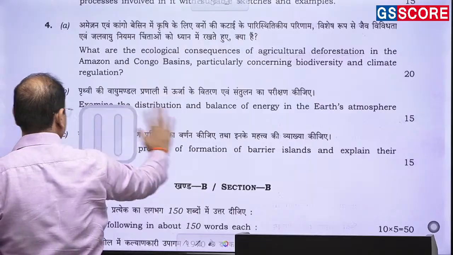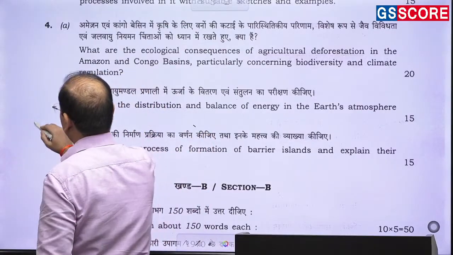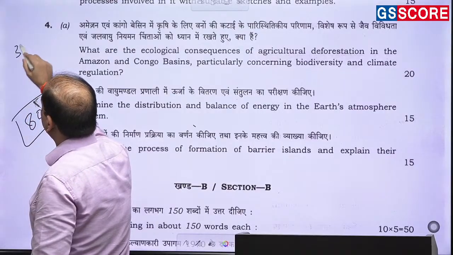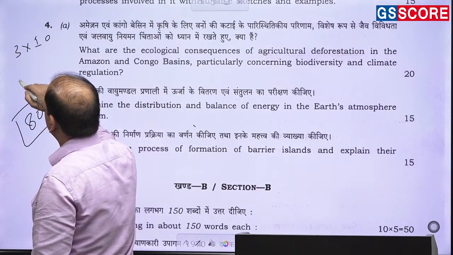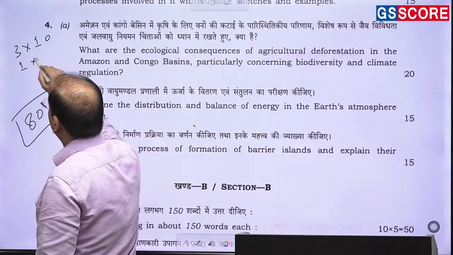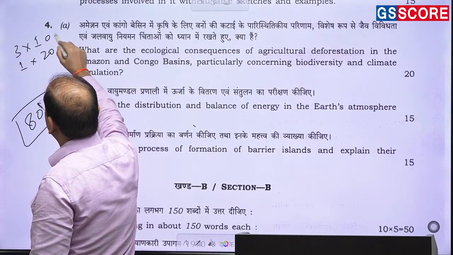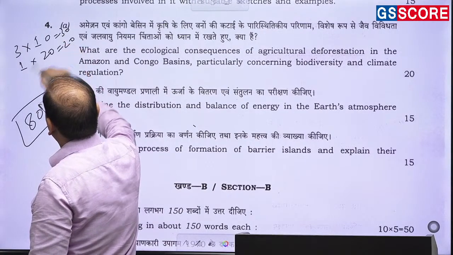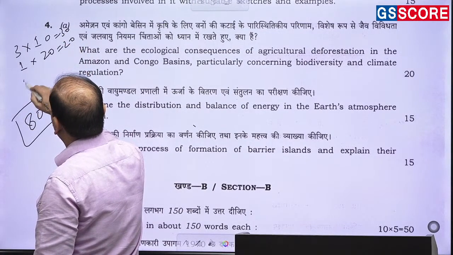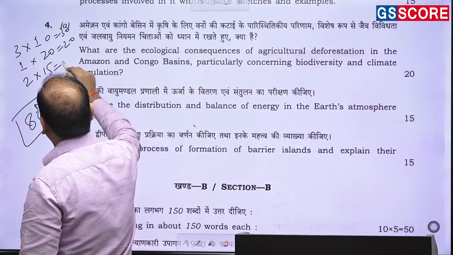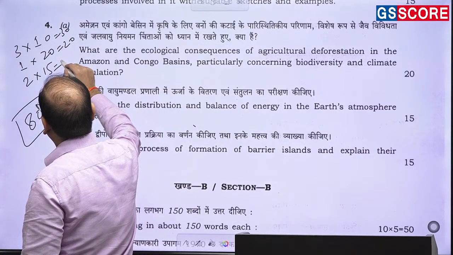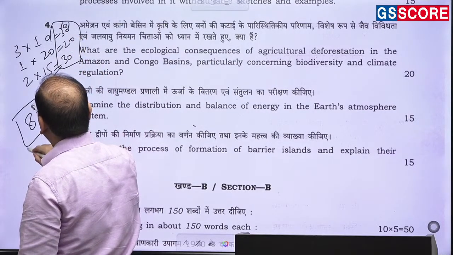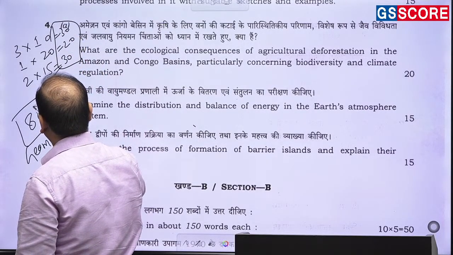If you include this also, then almost an 80 marks question has been asked: three 10-markers, one 20-marker, and two 15-markers, from geomorphology.